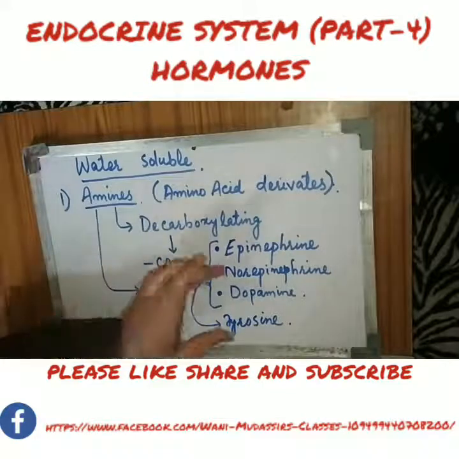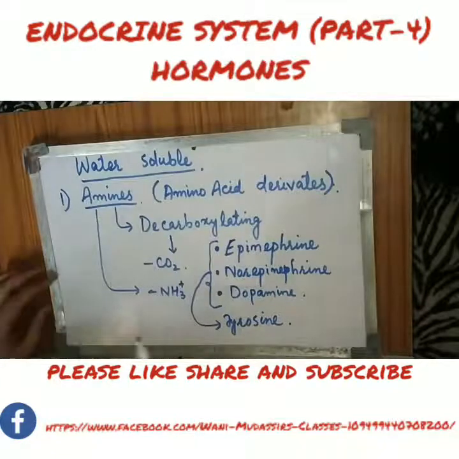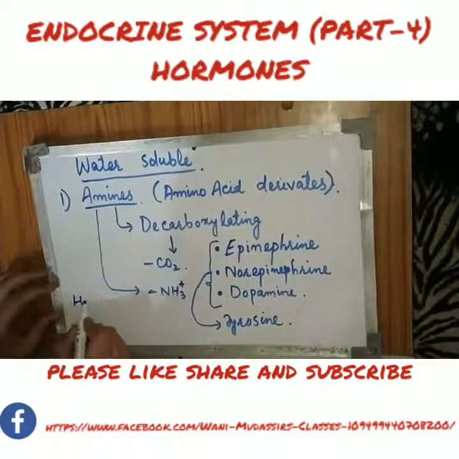So we have these three hormones which fall in the category of amino acid derivatives or amine hormones. We have adrenaline, noradrenaline, and dopamine, and these are synthesized by modifying the amino acid tyrosine. Then we have one more, that is histamine.